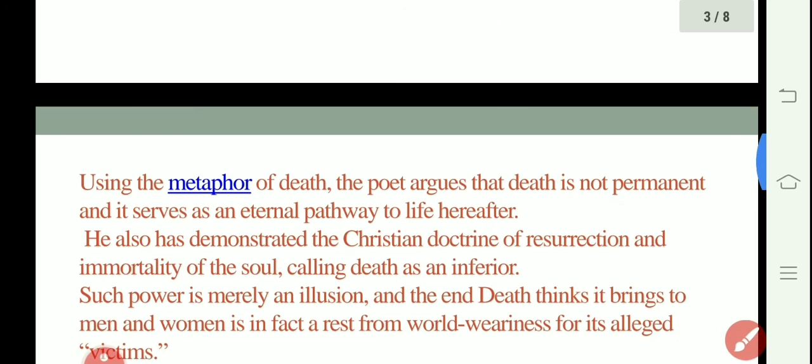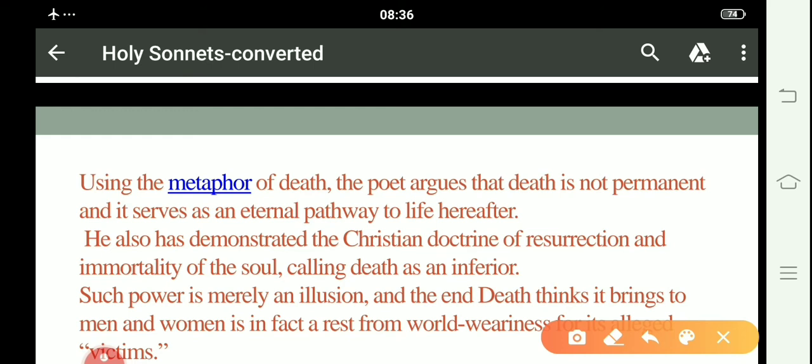So, we are moving ahead towards the next point, using the metaphor of death. Here, the poet used the metaphor of death in this particular sonnet. The poet argues that death is not permanent and it serves as an eternal pathway to life hereafter. So death is not permanent or immortal, according to the poet John Donne, and it serves only as an eternal pathway to life hereafter. This is just a pathway from this life to the next. Death is not immortal.